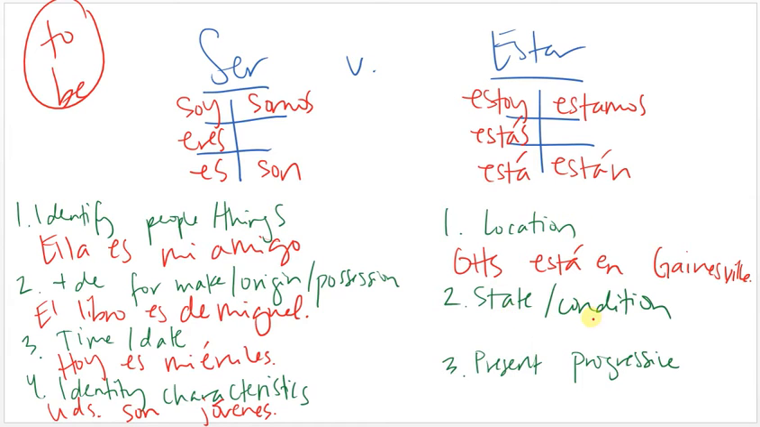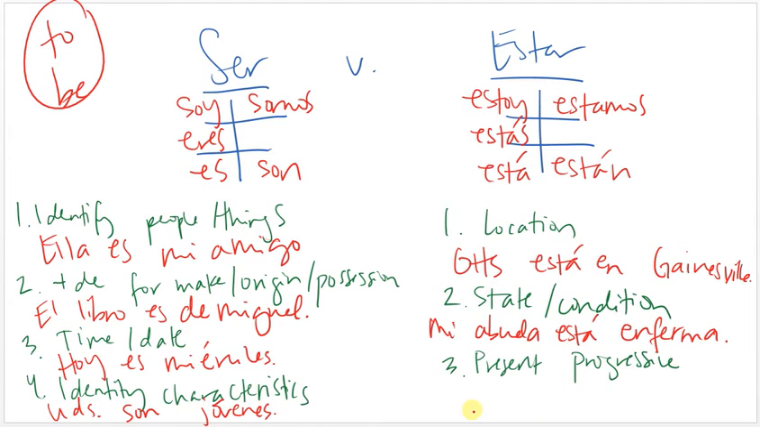Okay, a state or a condition, this is generally a temporary thing. So if you wanted to say, mi abuela está enferma. Hopefully she feels better soon. Mi abuela está enferma. My grandma is sick right now. That's not a permanent thing. It's a state or a condition right now. I could also say mi abuela está feliz. She's happy. She is sad. Emotions are usually going to be temporary conditions used with estar.